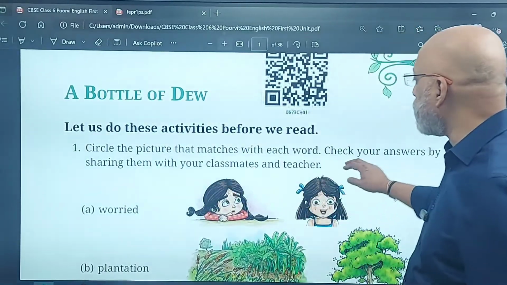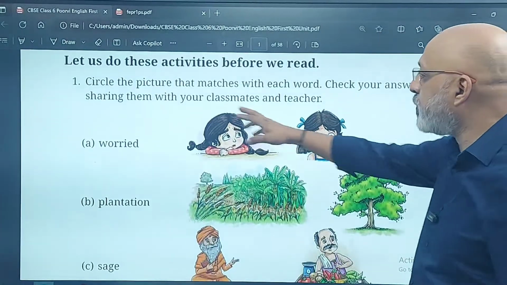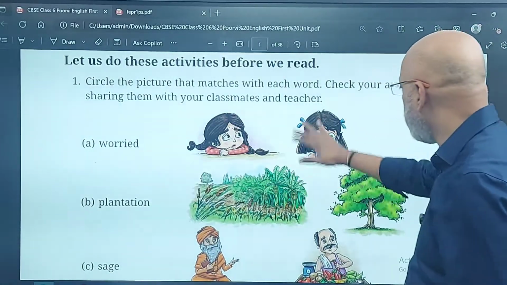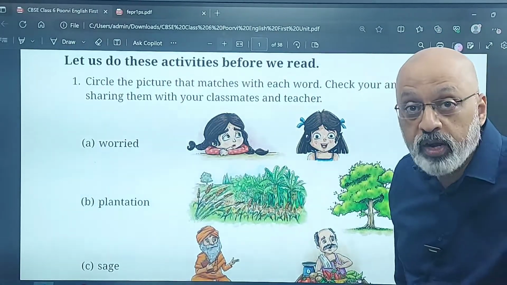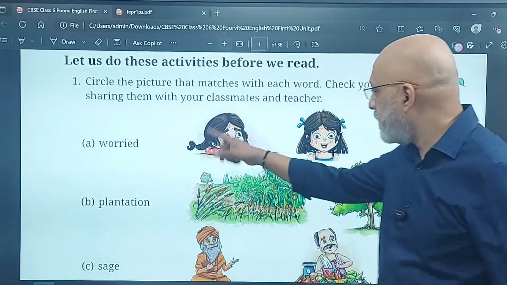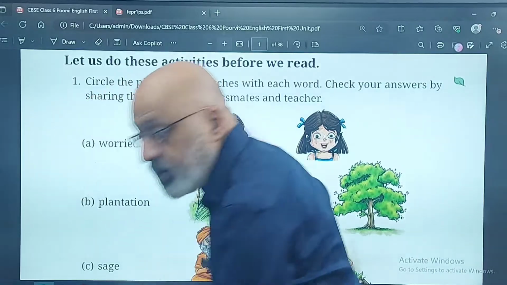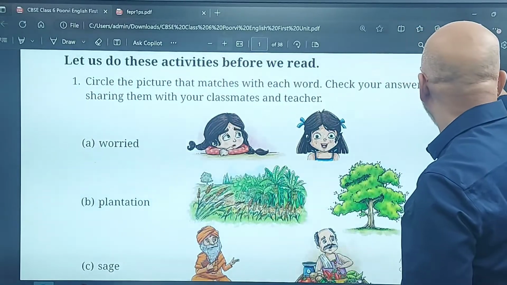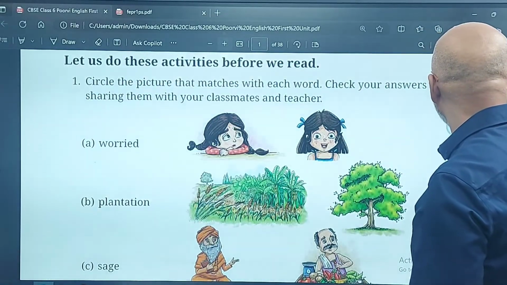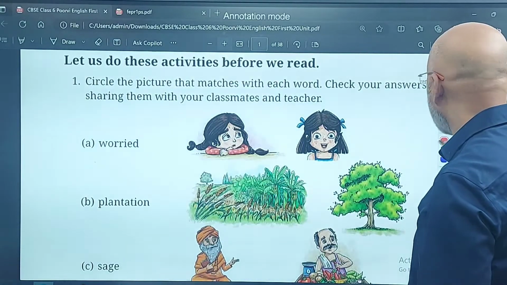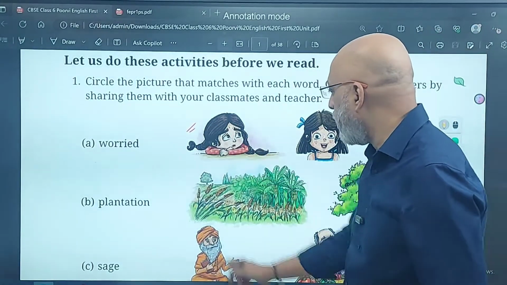Circle the picture that matches with each word. Check your answers by sharing with your classmates and teacher. Worried. Now in this photo, who is looking worried? Worried means चिंतित. This girl is looking worried. Where is my pen? Yeah. This girl is looking worried. Okay. Next question, read. So this girl is looking worried.